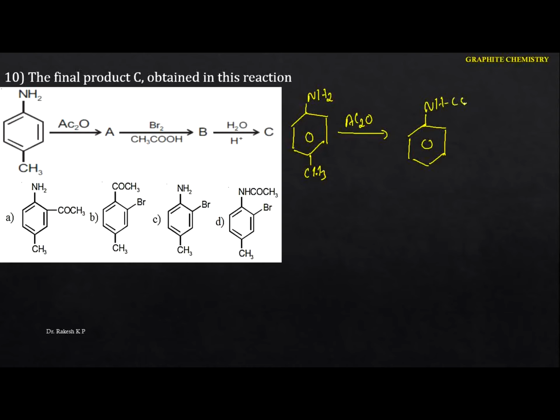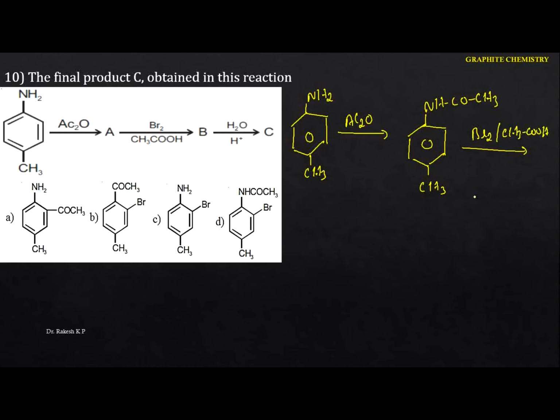So this is the acetanilide product you are going to get if you do the reaction with acetic anhydride. Not only acetic anhydride, you can take acetyl chloride also, and this will react with bromine in ethanoic acid, or else it is called acetic acid.